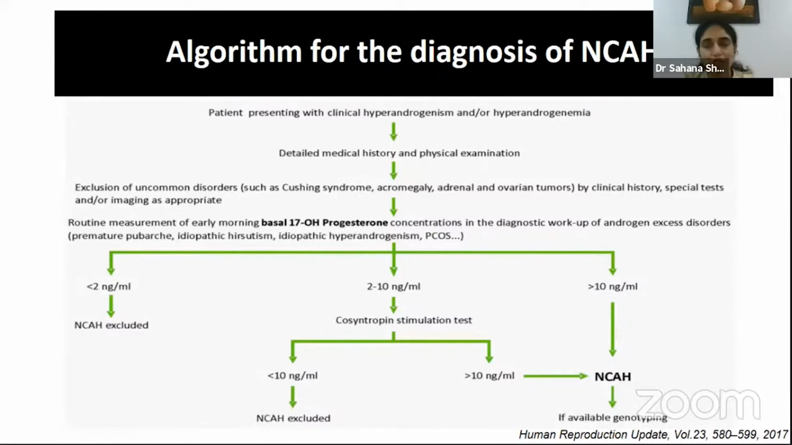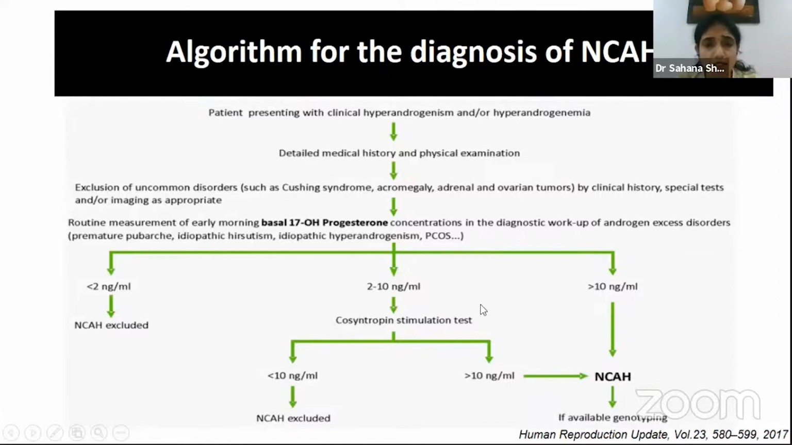For screening of non-classical congenital adrenal hyperplasia, one needs to do a basal 17-hydroxyprogesterone, for which we have different cutoffs. If it is less than 2 nanogram per ml, that would exclude the diagnosis. More than 10 would confirm the diagnosis. 2 to 10 is a gray zone where one would need a post-ACTH stimulation test. If the stimulated value is more than 10 nanogram per milliliter, that would also lead to a diagnosis of non-classical congenital adrenal hyperplasia, which could be further confirmed by genotyping to look at the underlying genetic mutation.